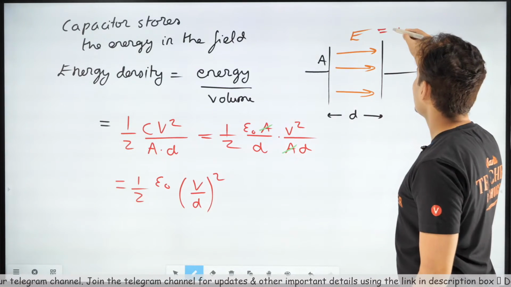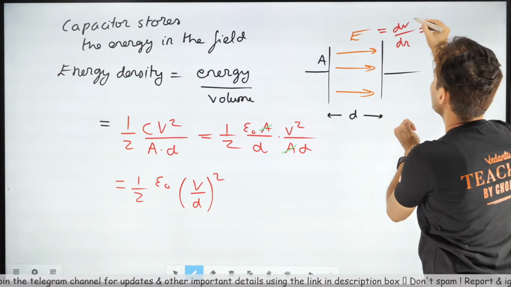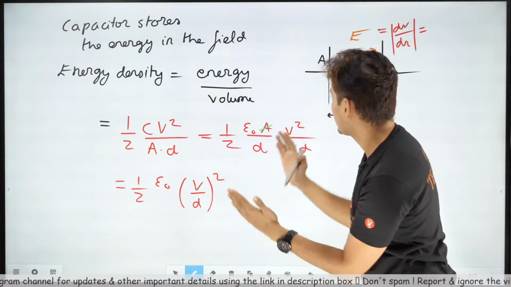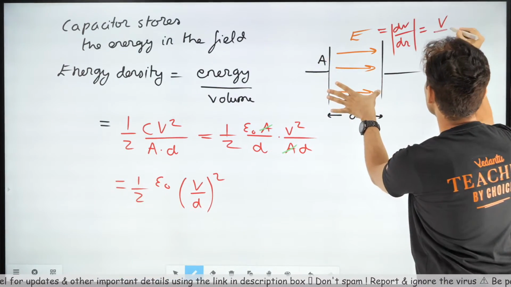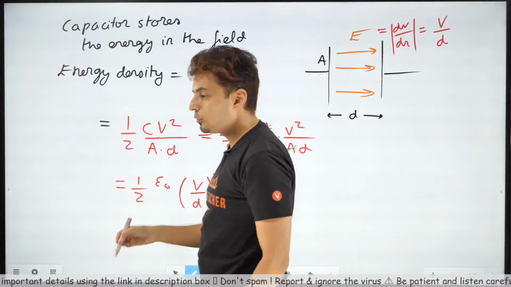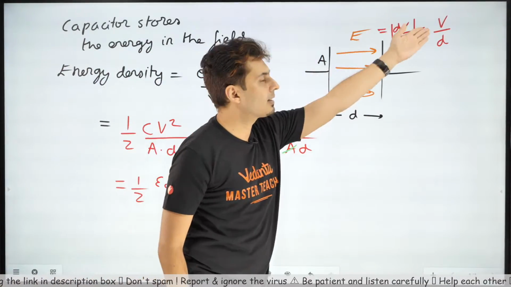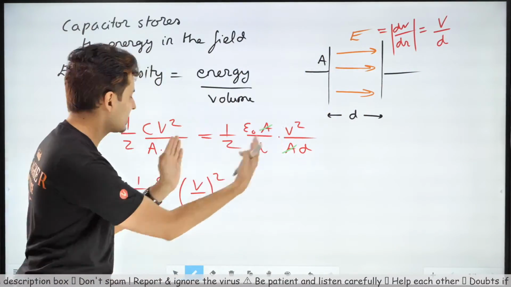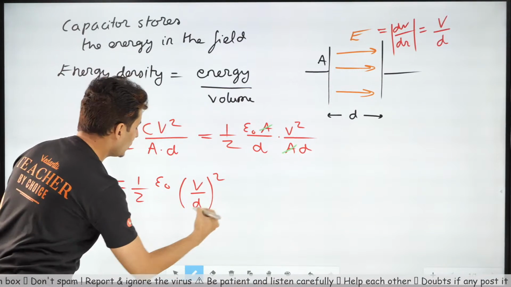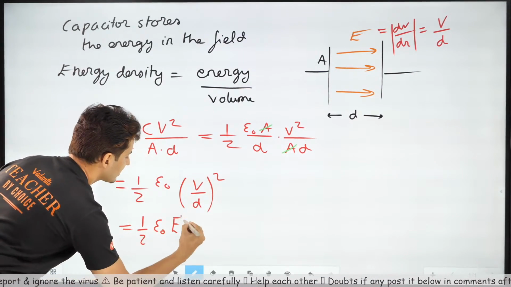Now guess what this is. Electric field is nothing but dV by dr, which is voltage difference by distance. What is the voltage difference? It's V. What's the distance? D. So isn't this V by D actually E, the electric field, voltage by distance? So what are you going to get? You are going to get half epsilon naught E square.